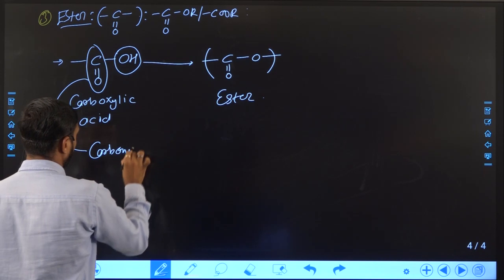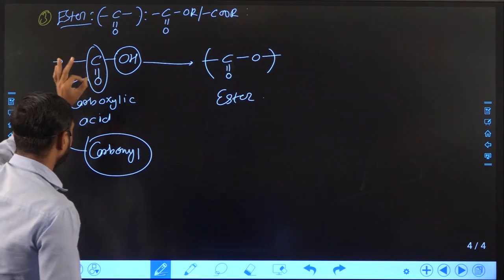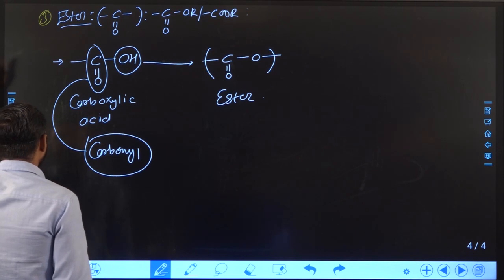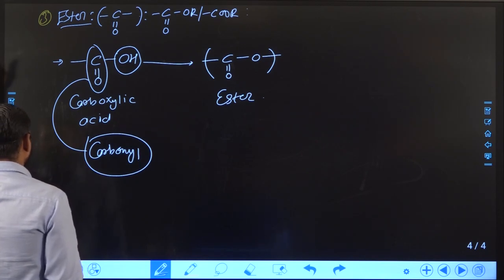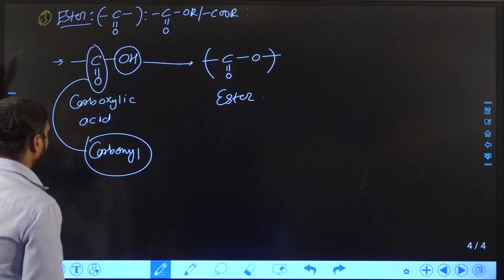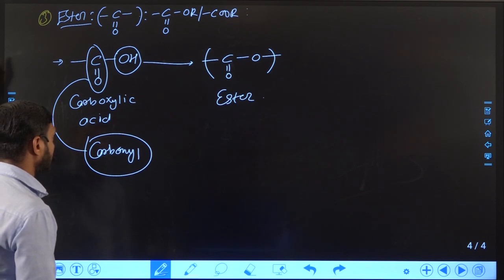What we can say, carbonyl. It is also known as CO, but the CO group is the same in all these cases. Why? Because in this functional group, oxygen is attached with a double bond to a carbon atom. So we generally divide it into such a category, in which oxygen is attached with a double bond, and oxygen is generally always attached with carbon. So this is how we can understand the ester functional group with the help of carboxylic acid.